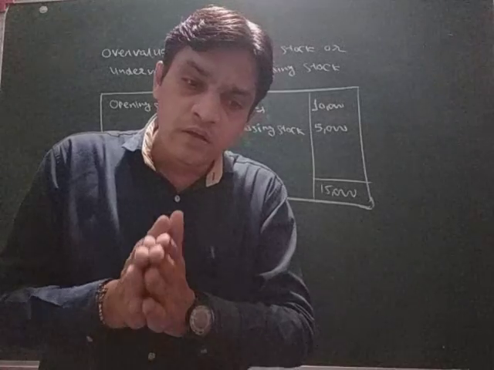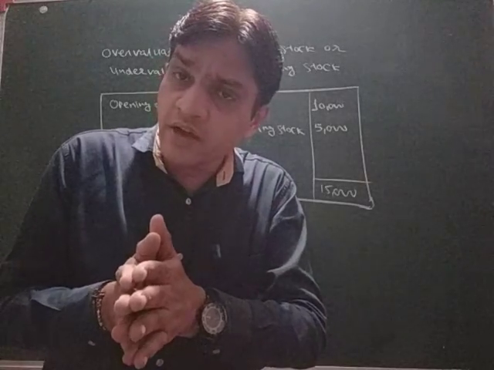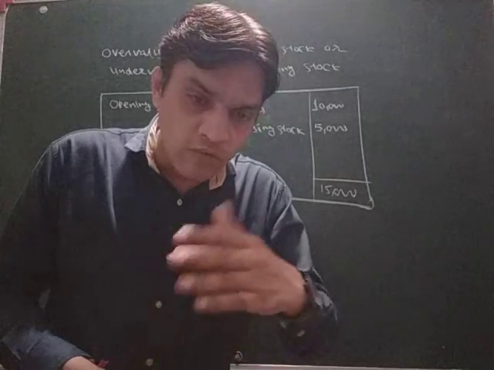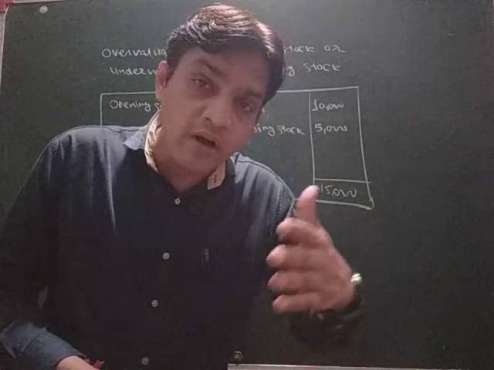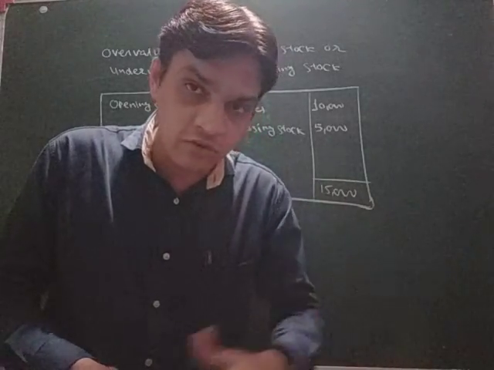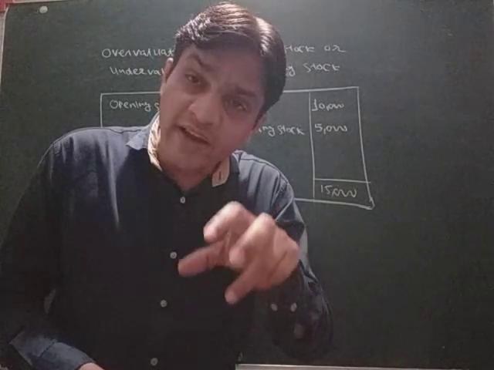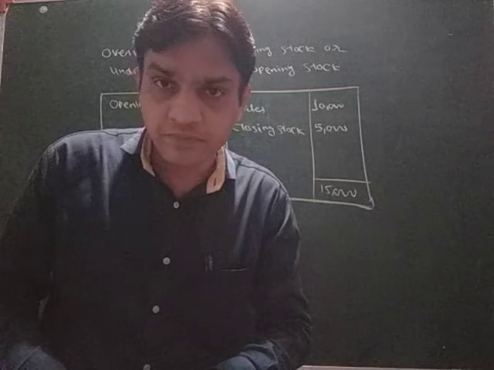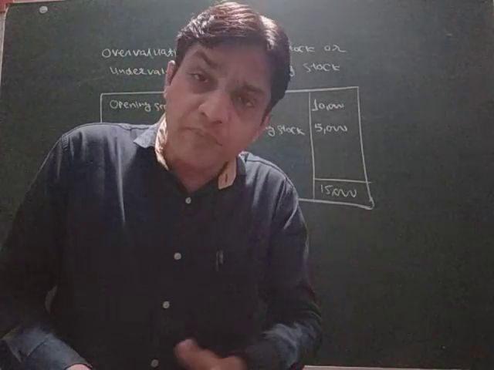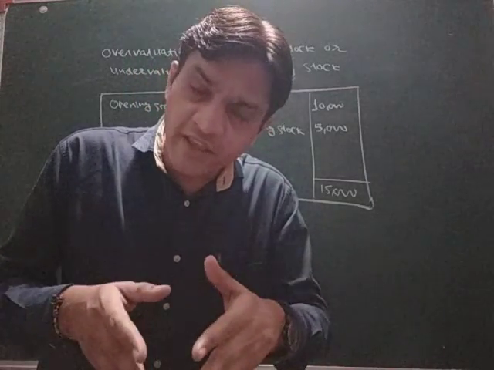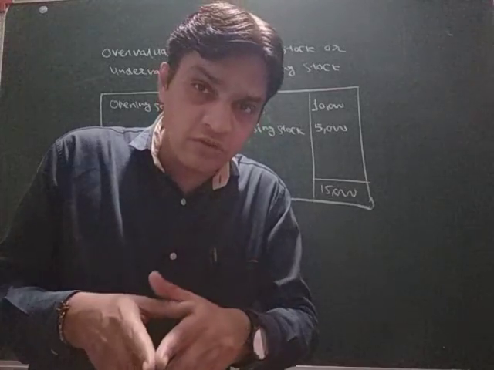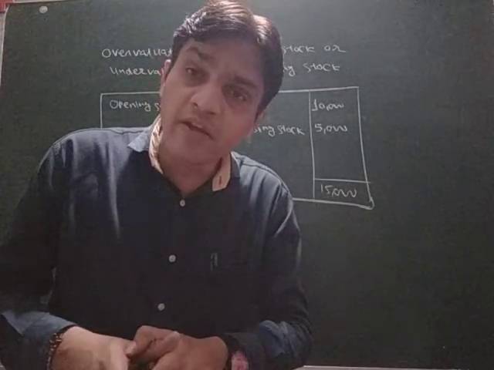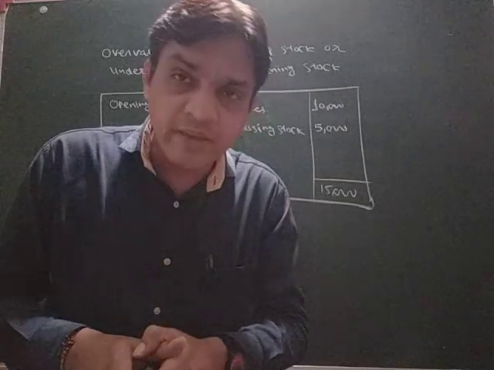Now, in those adjustments, I told one adjustment called overvaluation of closing stock or undervaluation of opening stock. That is called abnormal profit and will be deducted from the profit. In the opposite condition, if there is overvaluation of opening stock or undervaluation of closing stock, then we have to add it to the profit.